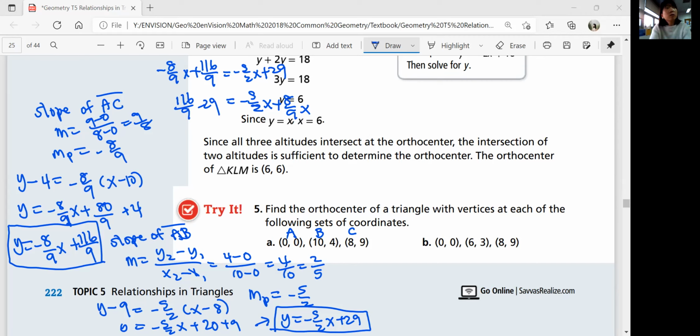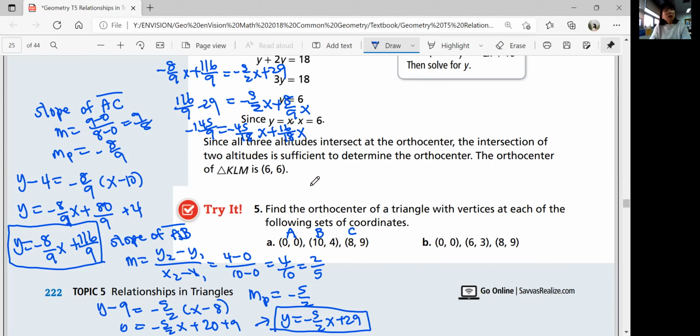Oh, 116 minus 261 would be negative 145 over 9, is equal to negative 45 over 18x plus, I'm trying to match the denominator, 16 over 18x. And then 16 minus 45 is going to be...